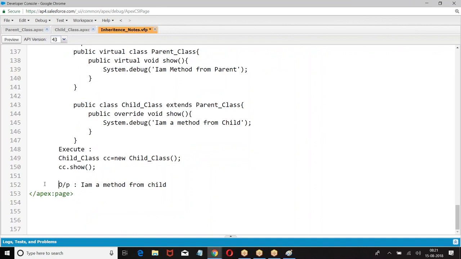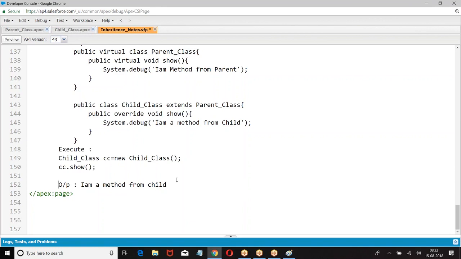When the parent class and the child class have a method with the same name and the same number of parameters, the child class will dominate the parent class. If you want to refer to the parent class method, we go for the super keyword. What is the concept of overriding? Overriding means redefining a method in the child class with the same name as the method in the parent class.